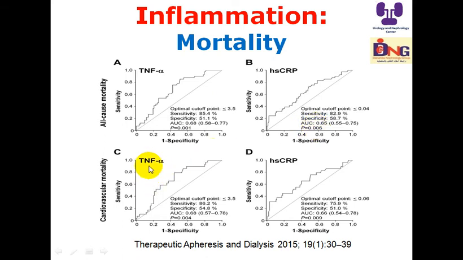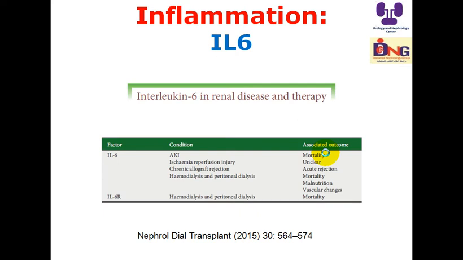Again, the higher the inflammatory markers, TNF alpha and high sensitive C-reactive protein, the higher the cardiovascular mortality. So this study showed that the higher the inflammatory markers, the higher the mortality and the higher the cardiovascular mortality.